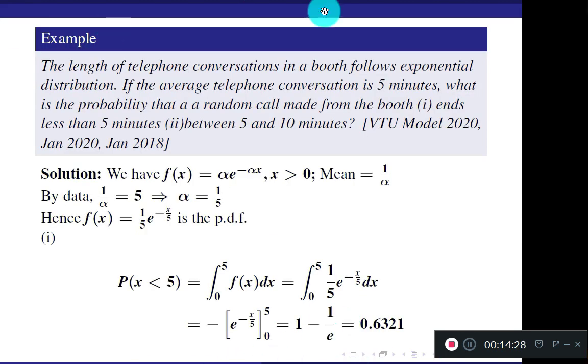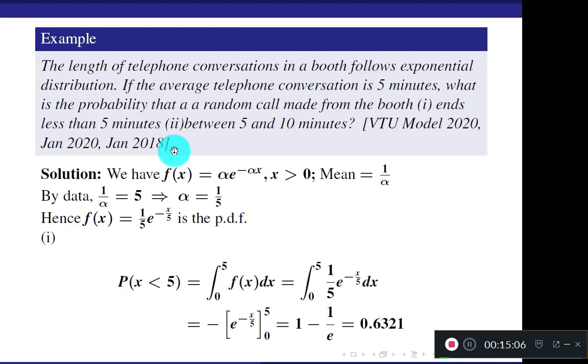Next question. The length of telephone conversations in a booth follows exponential distribution. If the average telephone conversation is 5 minutes, what is the probability that a random call made from the booth ends less than 5 minutes, or between 5 and 10 minutes? Here the word "a" is typed twice, correct it. It is similar to your previous question, not much difference. It is asked in your recent model question paper as well as old question papers.